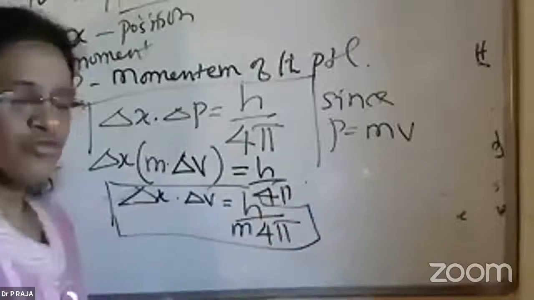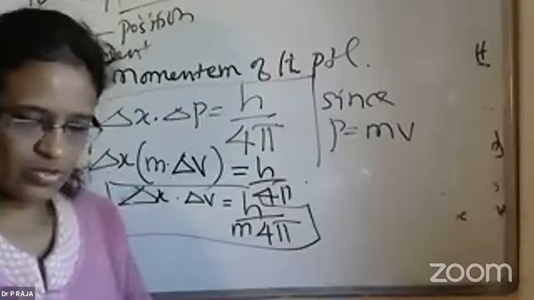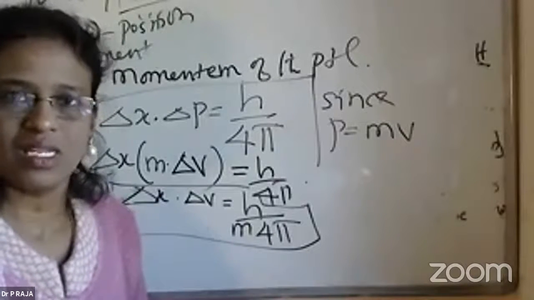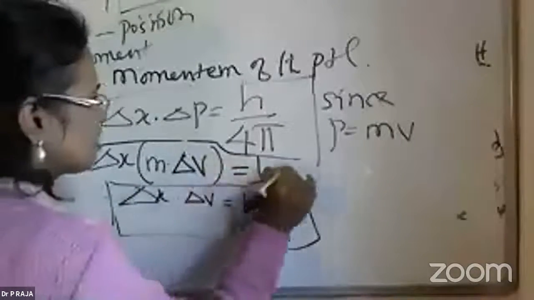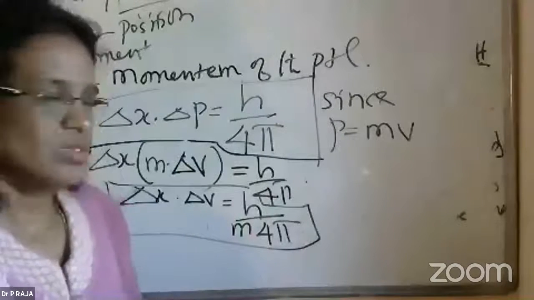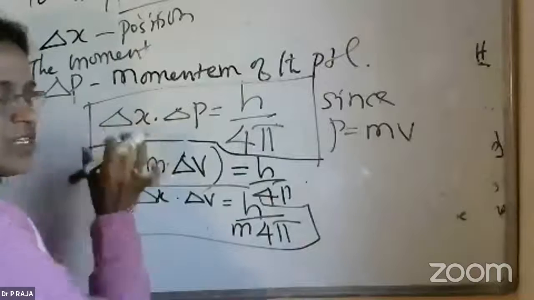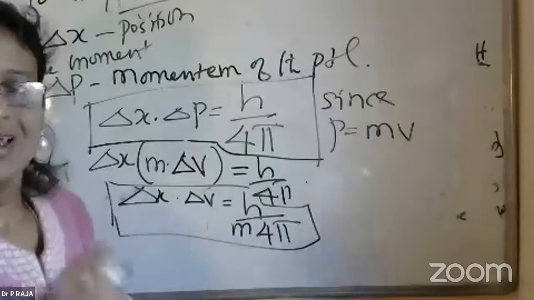The proof of this Heisenberg's uncertainty principle is also there by using a gamma ray experiment, which we will study in the next class. For the time being, in today's class I have explained the Heisenberg's uncertainty principle, saying that it is difficult to find the position and the momentum of a particle accurately.